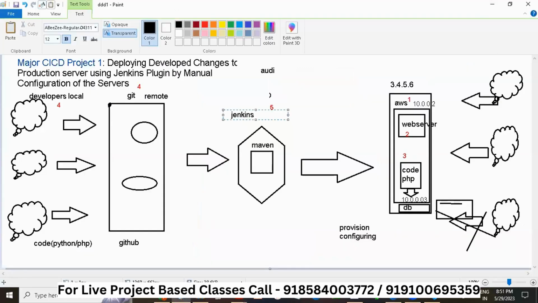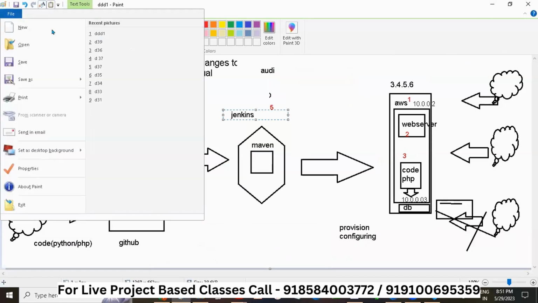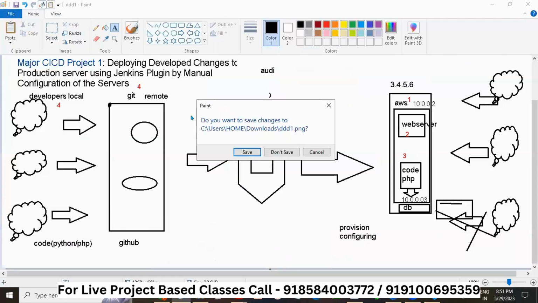This is just a diagram, guys. You need to focus on this diagram, which Preeti explained. We'll go in depth on this. We'll have to do this by our own hand.